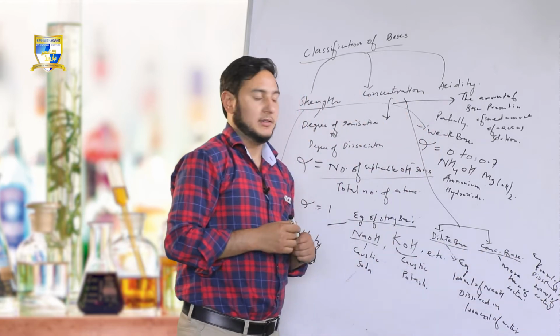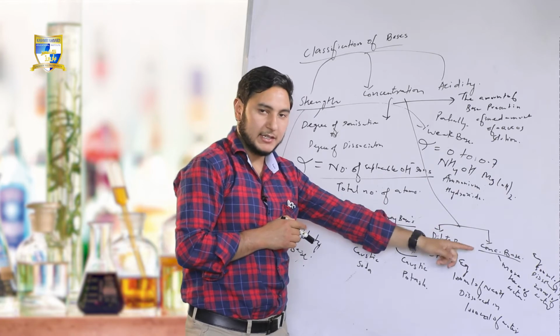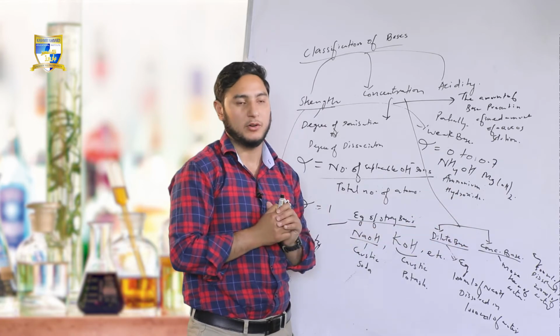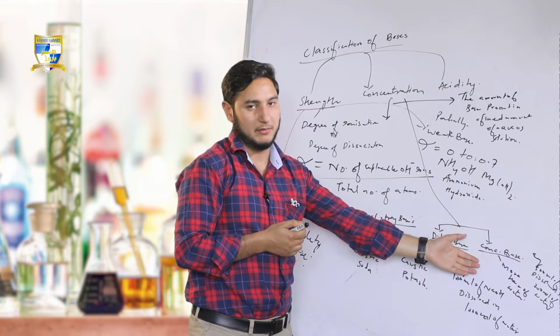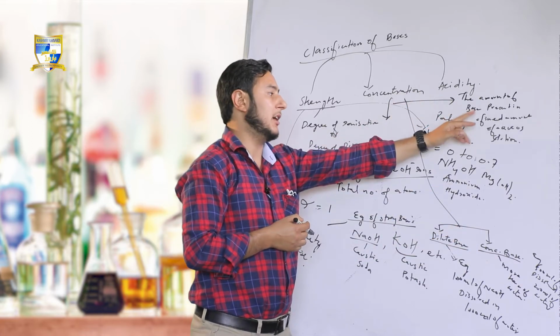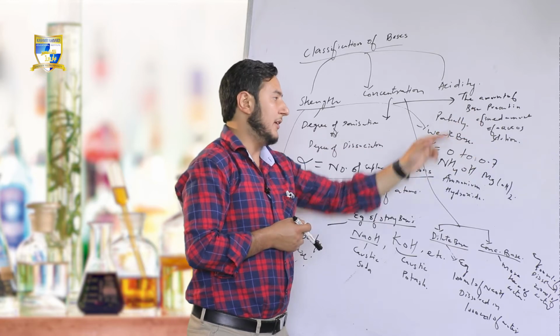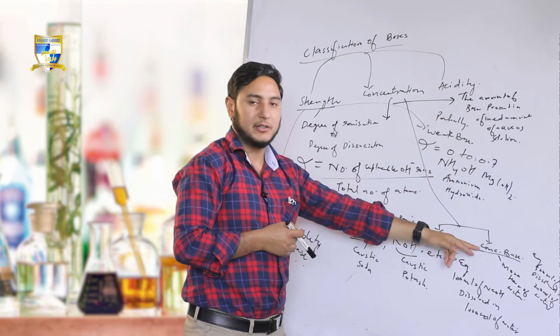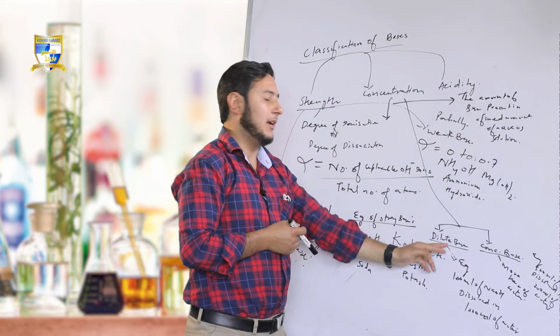The amount of base is more than the amount of water, so the base is called a concentrated base. So concentration means the amount of base present in a fixed amount of aqueous solution. If it is more, it is called a concentrated base. If it is less, it is called a dilute base.